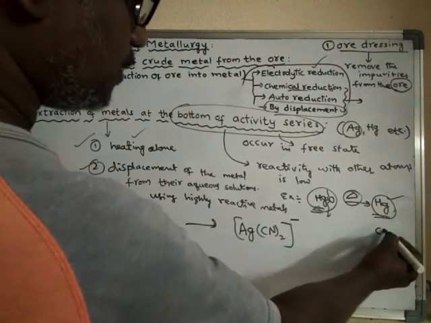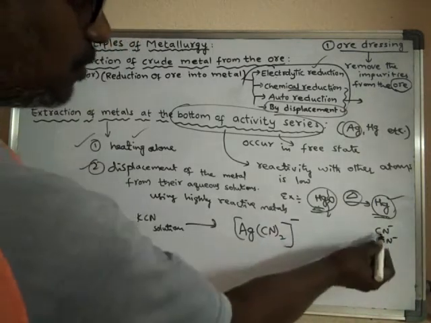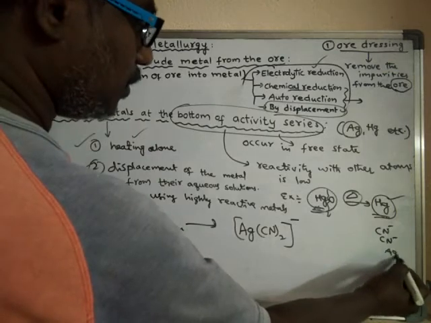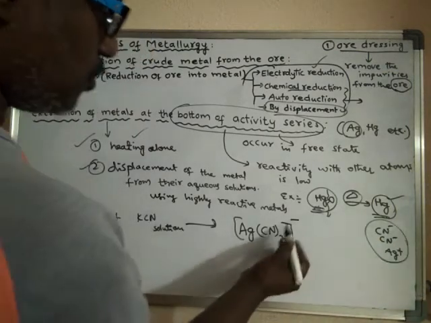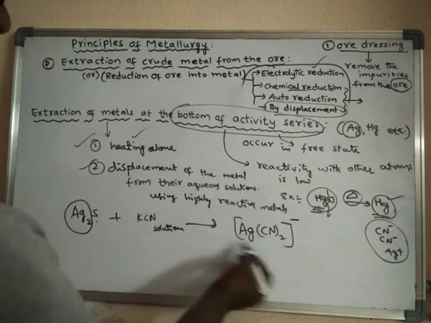Because every cyanide is -1, here two cyanides give -2 and silver is +1, so overall there will be a negative charge on the complex ion. This is called a complex ion.